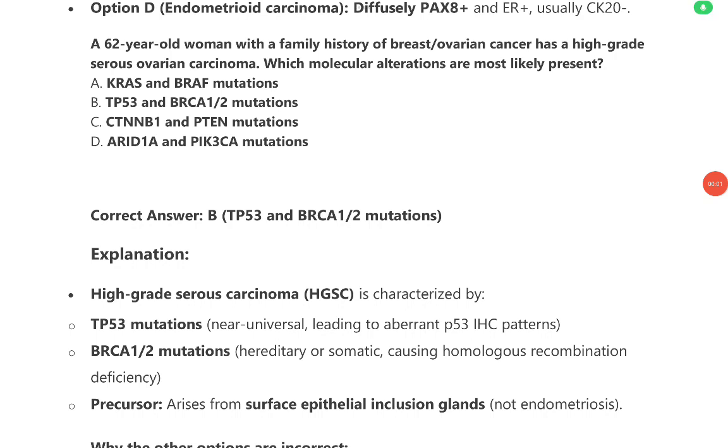Okay, so let's continue with our series of ovarian tumors. We have already discussed different ovarian tumors related questions. So let's start with another question. A 62-year-old woman with a family history of breast ovarian cancer has a high-grade serous ovarian carcinoma. Which molecular alteration is most likely present?